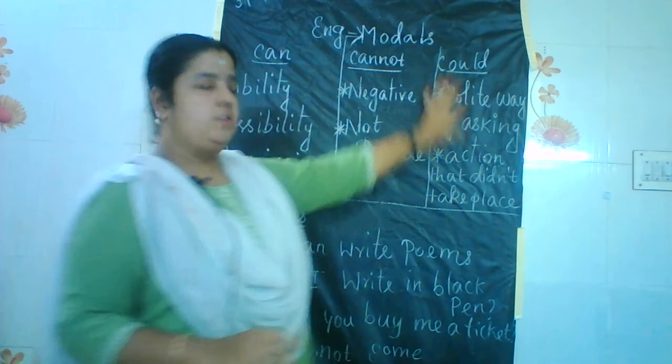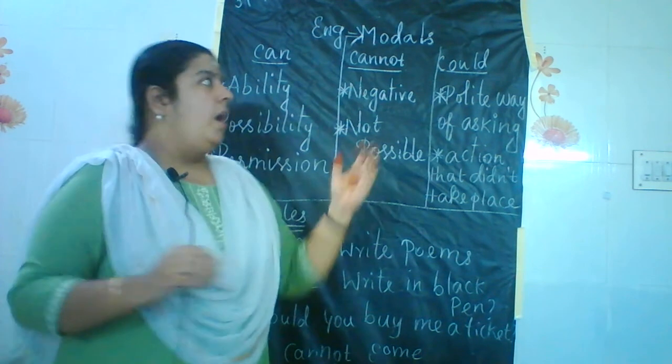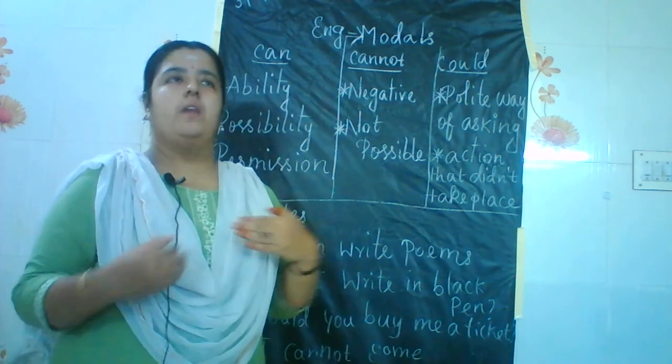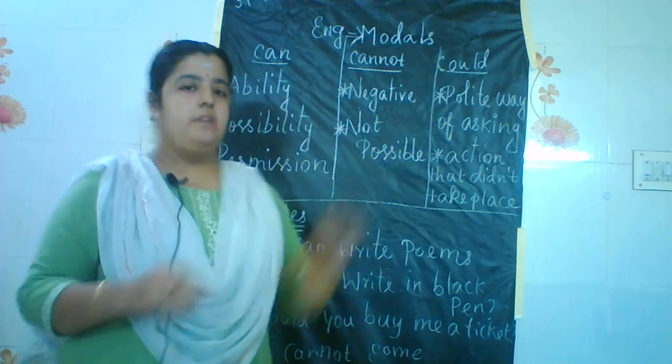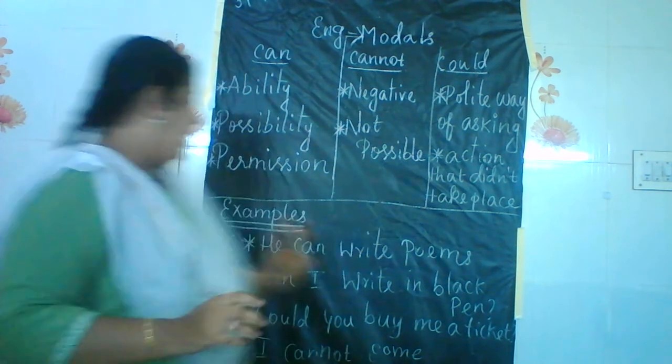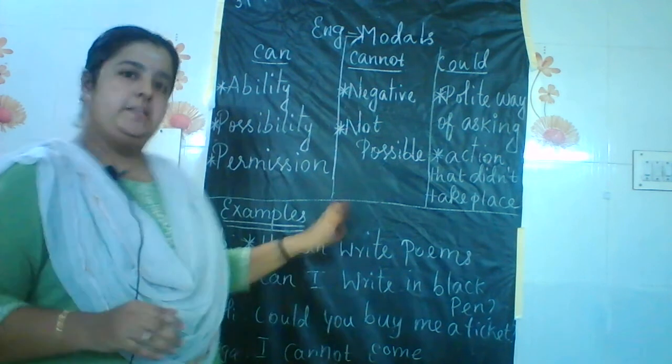Then the third one is could, the polite way of asking. Could you fetch me some water? Could you be loyal to somebody? So all that comes under could. These are the examples for that. Next, let's move to the must and must not category.